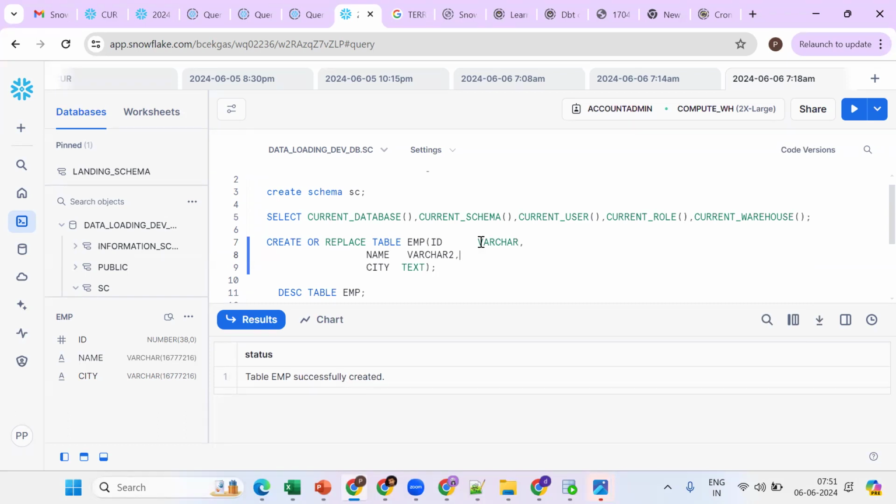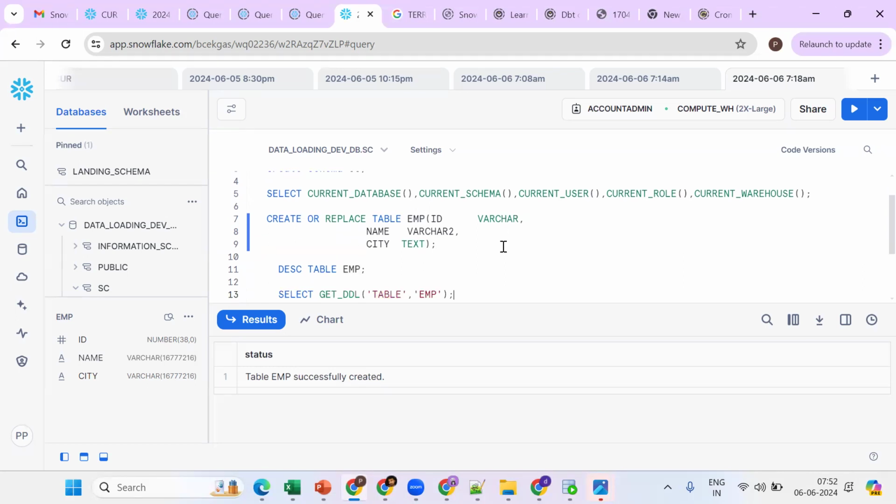Now suppose I want to get the previous table back. Then what should I do? Undrop table. Undrop won't work, no? Rename, then undrop. Because undrop won't work while the table already exists. First we should rename things and then undrop. Got the point? Directly you should not go for undrop. First rename, then go for undrop.